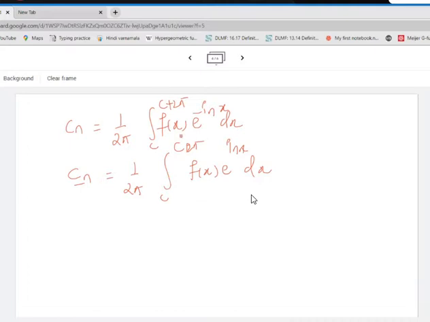Now these are the expressions for cn and c of minus n. So now we can actually have one notation.